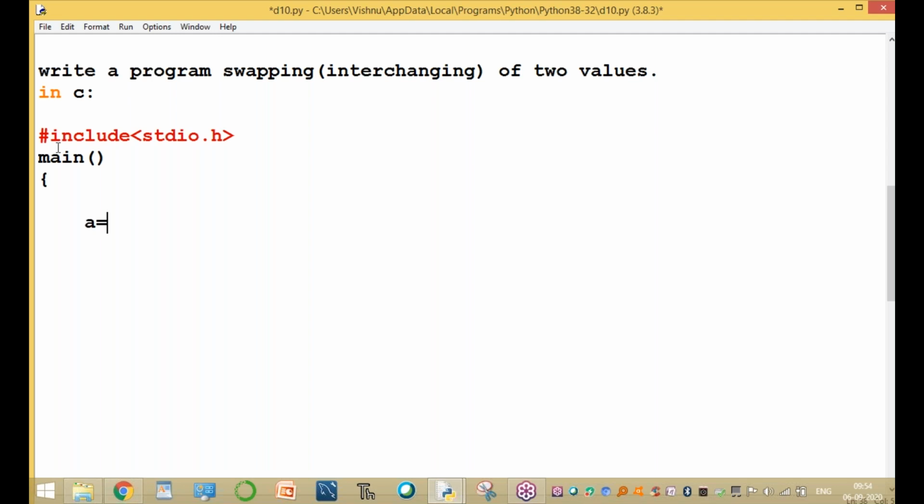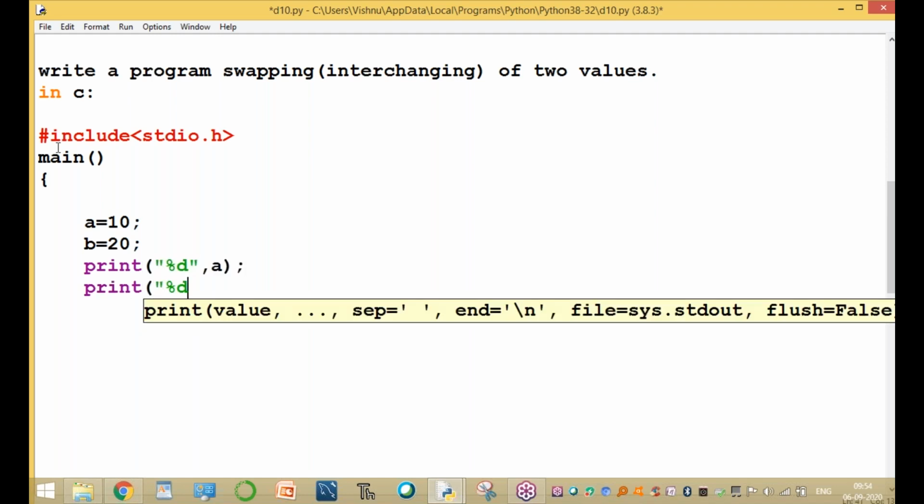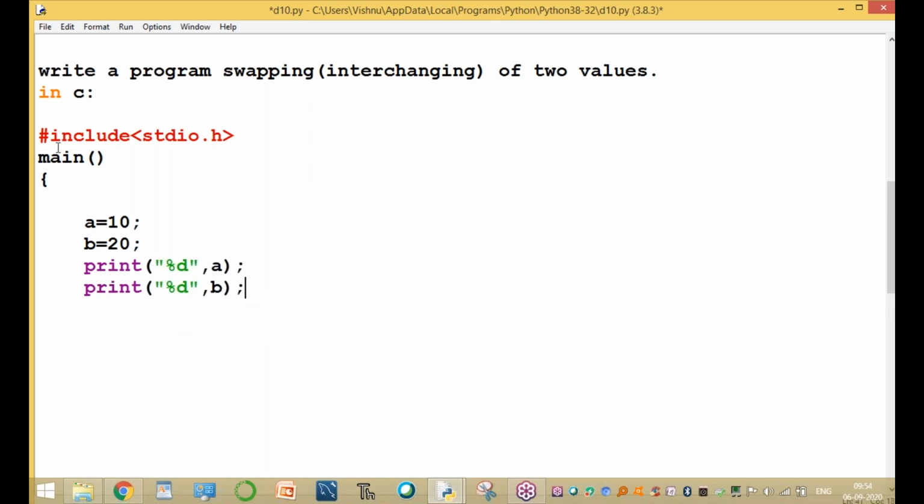Here we are using the starting value a equal to 10, semicolon, and b equal to 20, semicolon. And here we print these values. For example, printf with %d, comma a, before swapping, print these values. And printf with %d, comma b, that's for the b value.